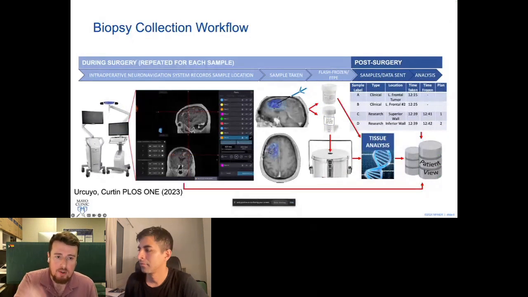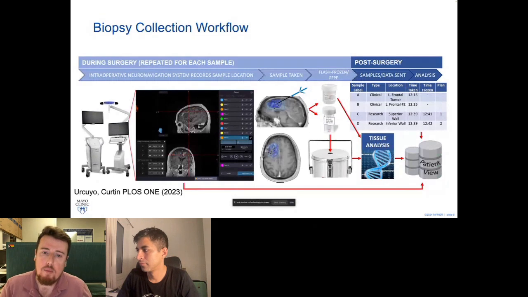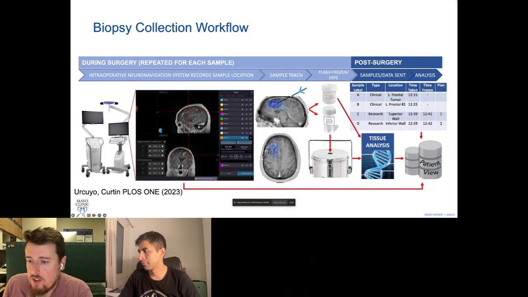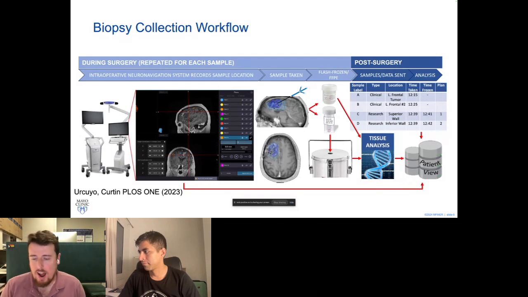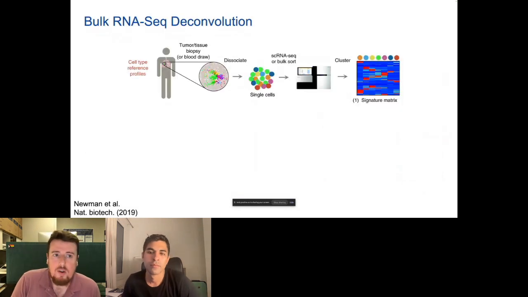The surgeon is able to tell us with a specific tool whereabouts they are about to collect a sample from. We ask the surgeons to collect ideally 8 samples per patient and try to get a representative spread around the abnormality. These samples are then flash frozen inside the operating room or placed in formalin for other analyses. The flash frozen samples then undergo whole exome sequencing and bulk RNA-seq. Of course, we also track patients' metadata like sex, age, and survival, and we put that in our database we've coined PatientView.